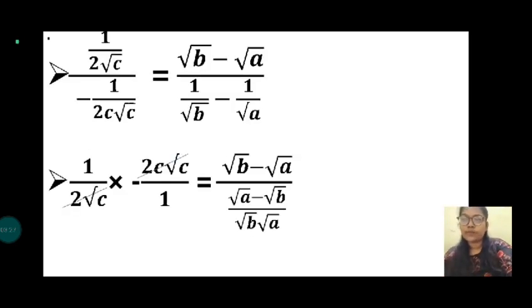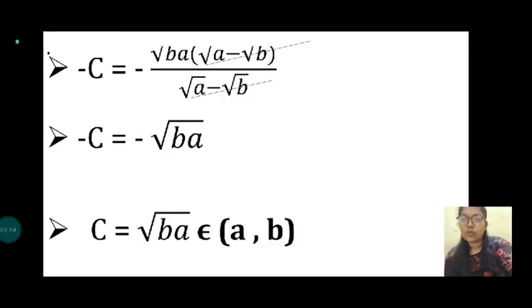Now we substitute all the values. 1 by 2 root c by minus 1 by 2c root c is equal to root b minus root a by 1 by root b minus 1 by root a. Then the 1 by 2 root c terms are cancelled, and c remains.